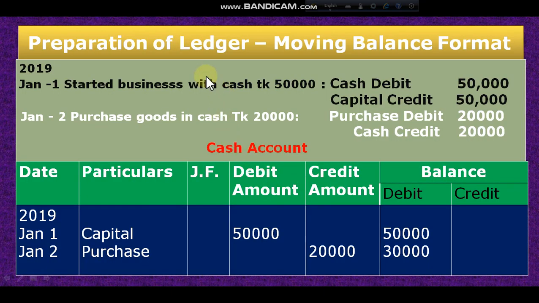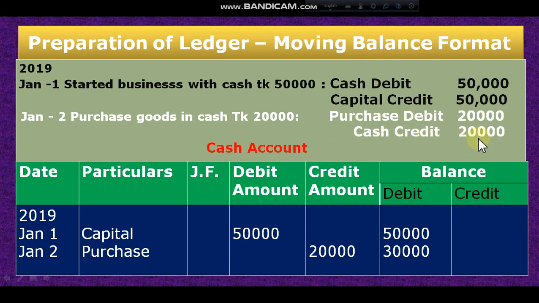Dear student, now preparation of ledger in moving balance format. Here I am taking two examples. Started business with cash: cash debit, capital credit. This is the journal. Again, purchase goods in cash. The journal is purchase debit, cash credit.